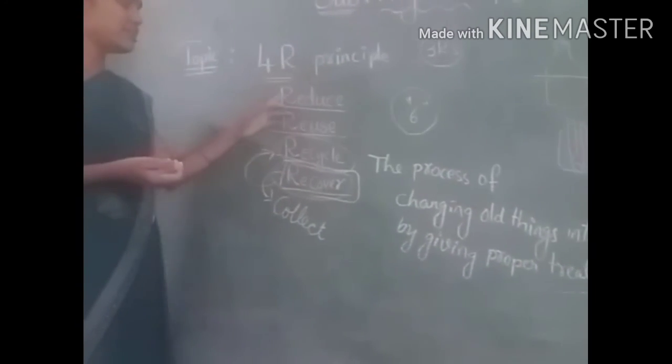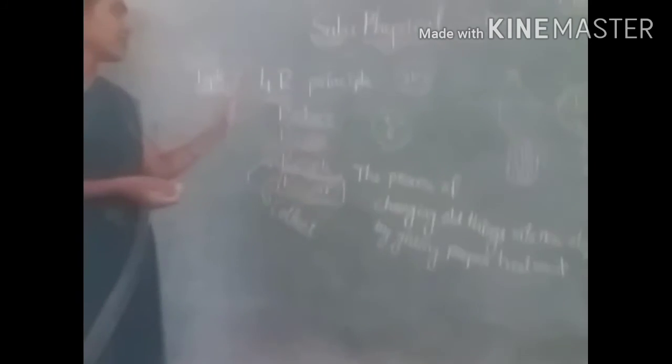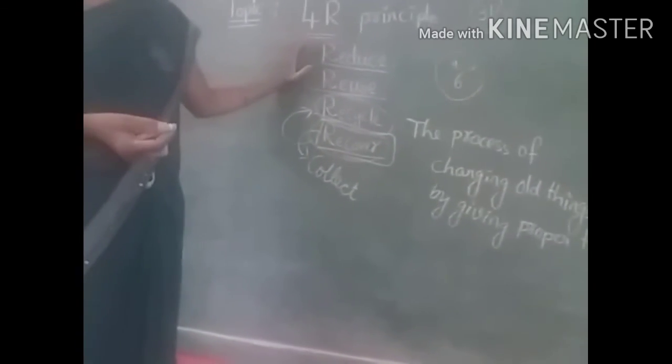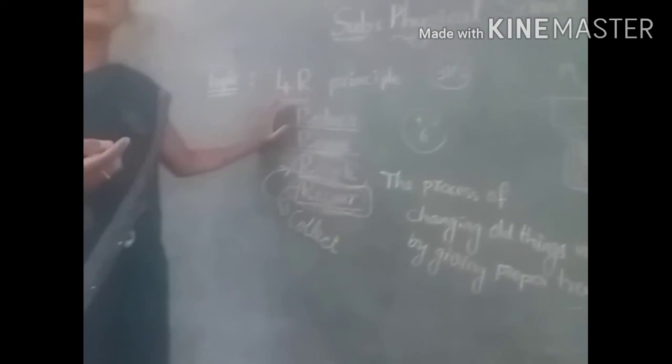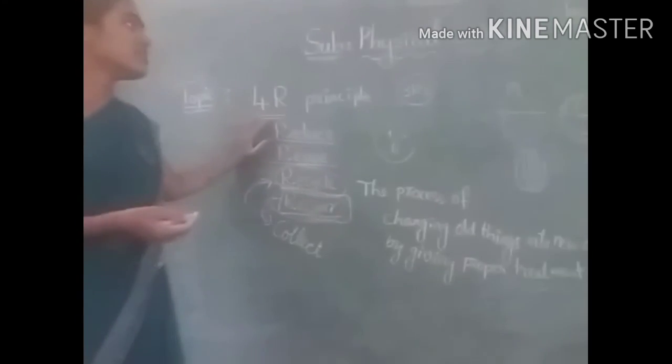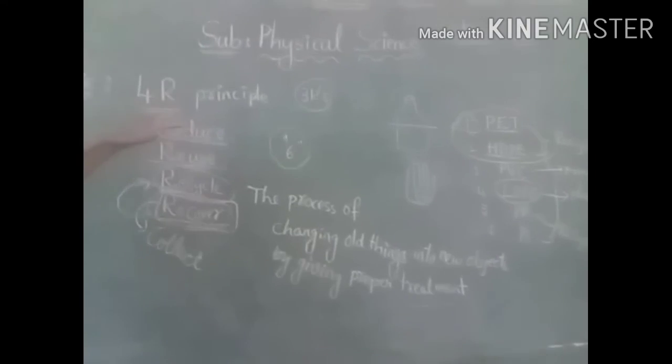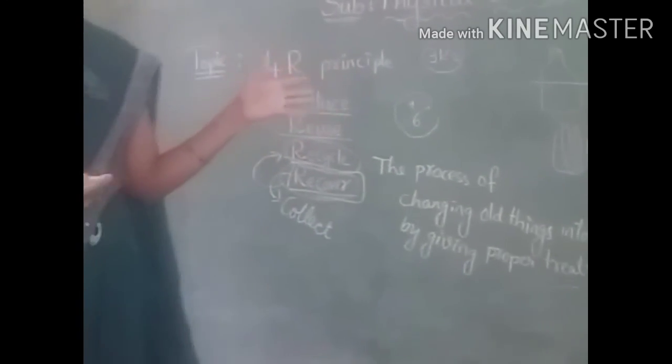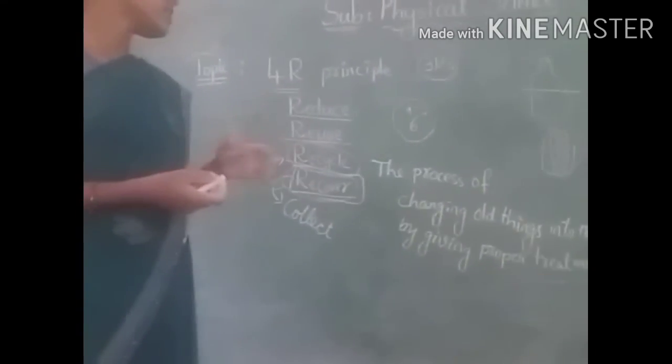So by following these 4 R's, reduce, reuse, recycle and recover, we can control the pollution of plastic. So we can reduce the usage of plastic. If you think of any ways of reducing plastics, you can make a list and write it down, so that we can reduce the usage of plastic.